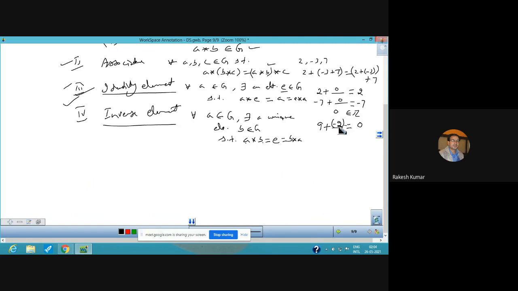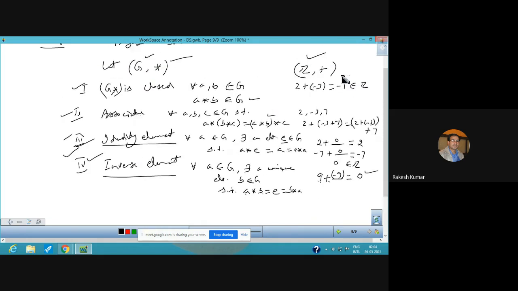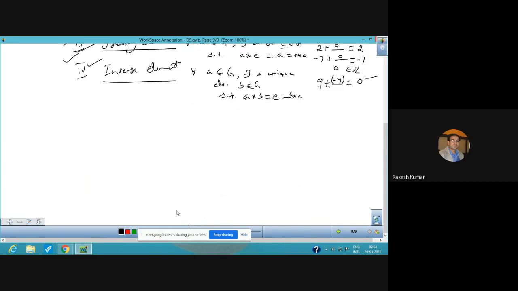So we can say that -9 is the additive inverse of 9, and 9 is the additive inverse of -9. Now just see, all the four properties are satisfied in the case of Z together with addition. So we can say that this is a group. So if all properties are satisfied, we say it a group.